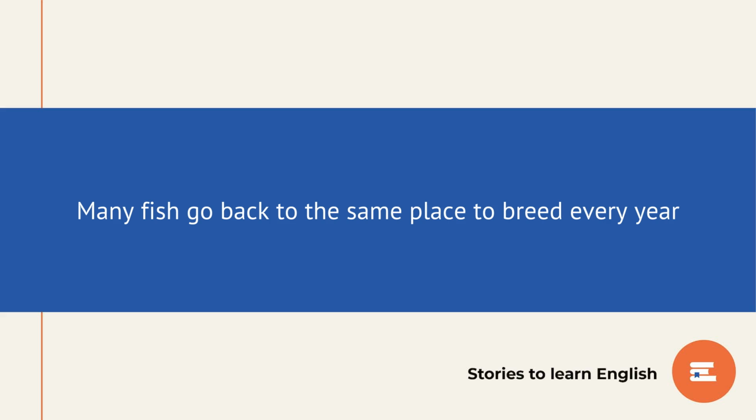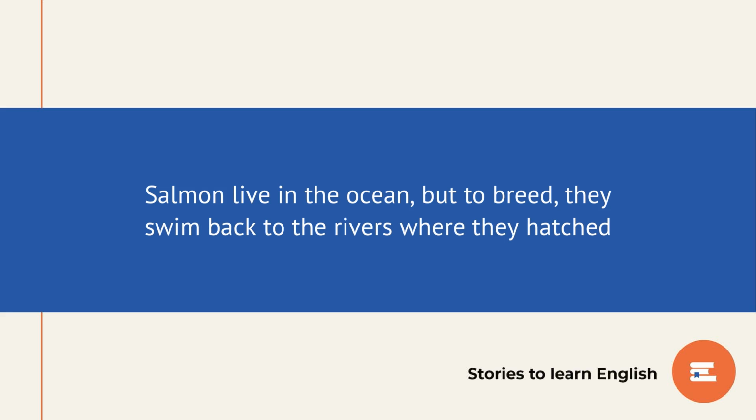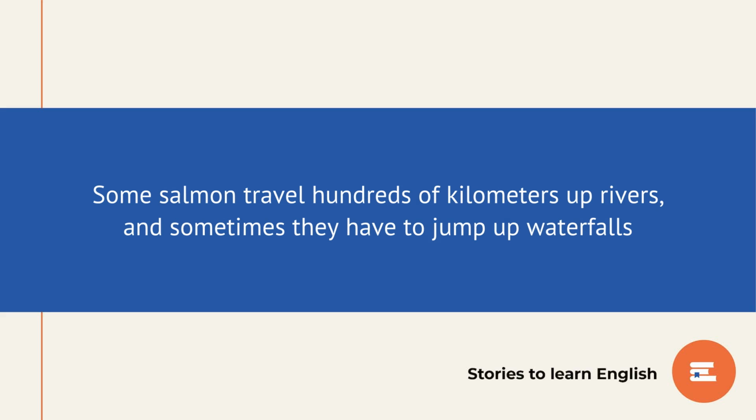Many fish go back to the same place to breed every year. Salmon live in the ocean, but to breed, they swim back to the rivers where they hatched. Some salmon travel hundreds of kilometers up rivers, and sometimes they have to jump up waterfalls.